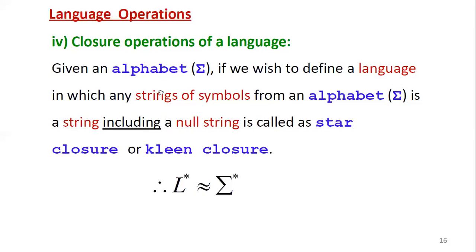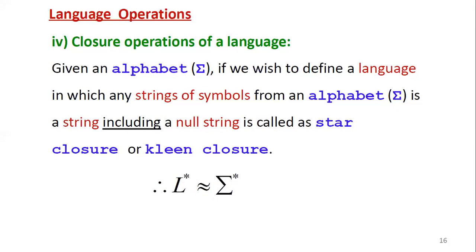This is the first closure operation of a language, defined as L closure, which is similar to sigma closure, not exactly equal.